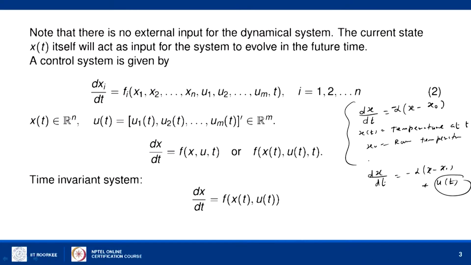This is a control term u of t, so it becomes a control system in this case. The evolution of the temperature as a function of time will be affected by this control term u of t. This is called a control system.